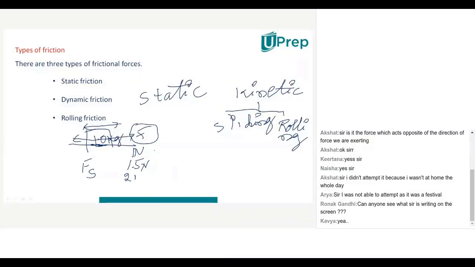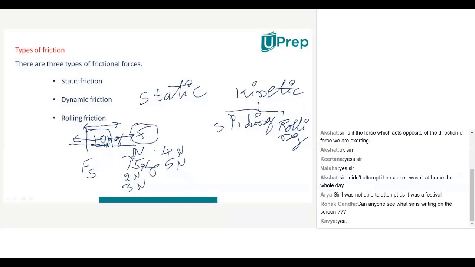Okay. Now, what I did is, I increased this force to 2 Newton, 3 Newton. Like this, I increased the applied force. But at 5 Newtons, let us say this object is ready to move. It has not yet started, but it is ready to move. Then what can we understand? The maximum frictional force which can be there between this particular surface and object will be 5 Newton.